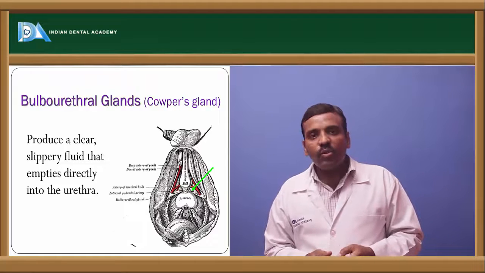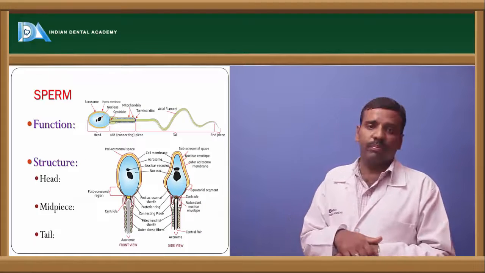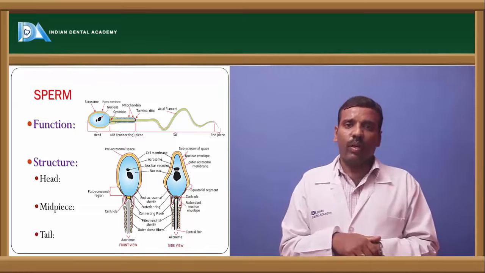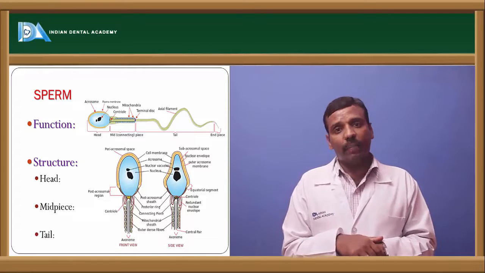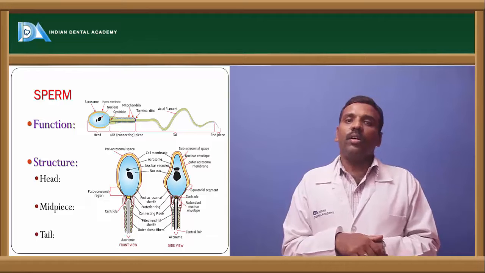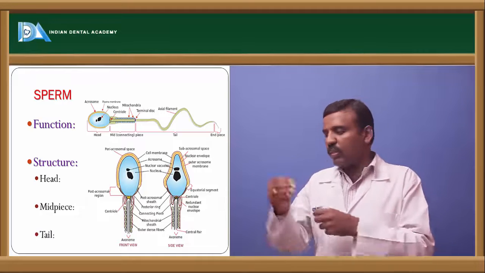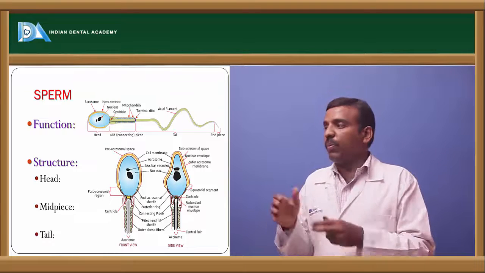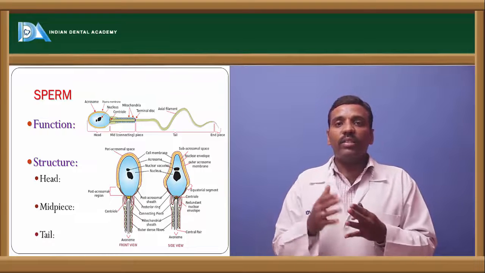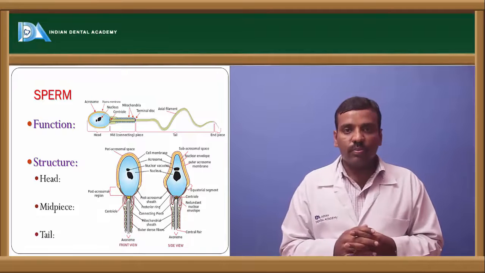Okay, and next one is sperm. What is spermatozoa? Spermatozoa is a male gamete which is produced by the gonads. This spermatozoa is majorly divided into four parts.